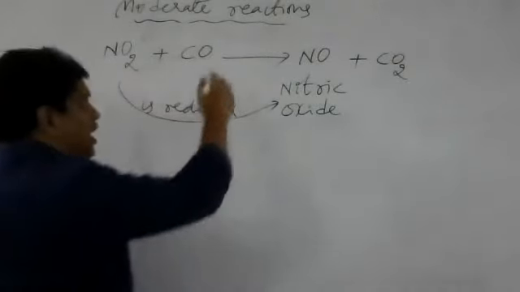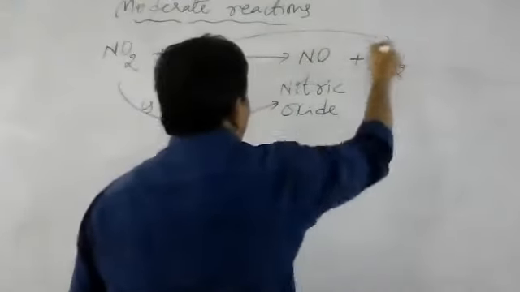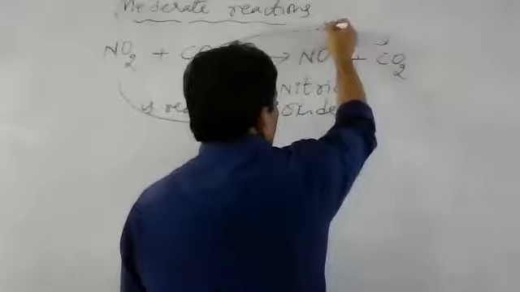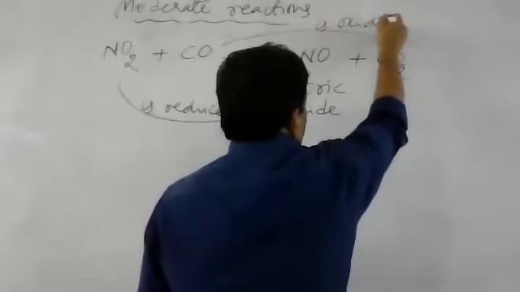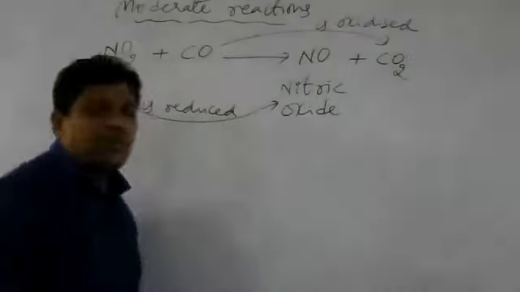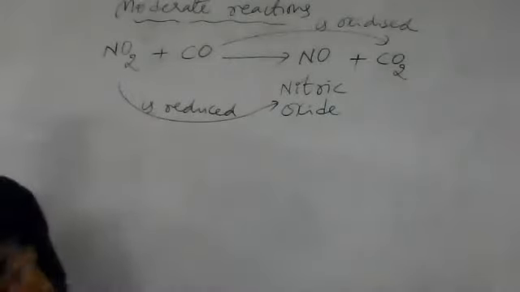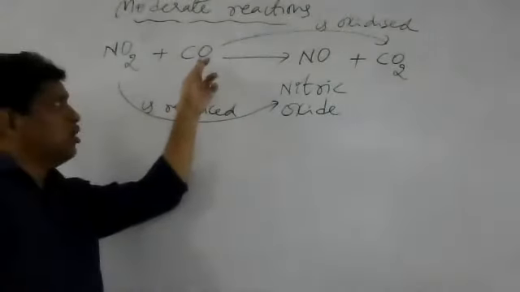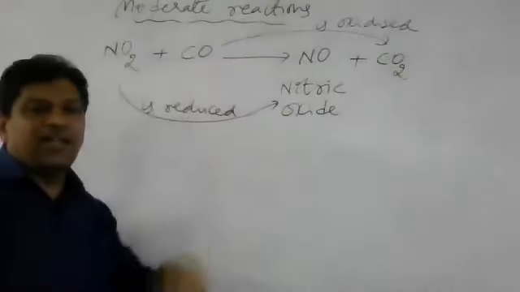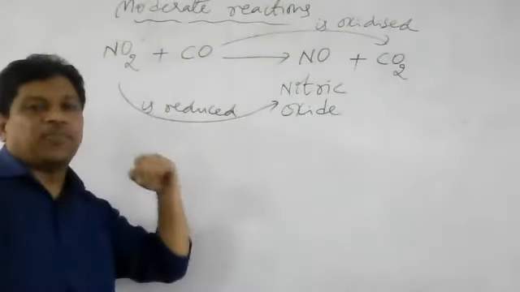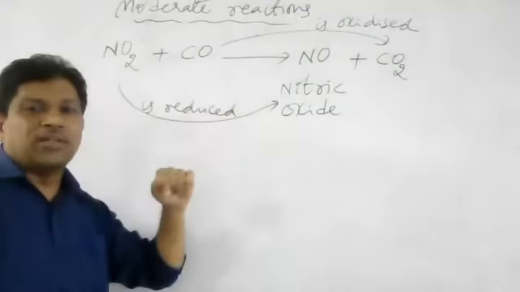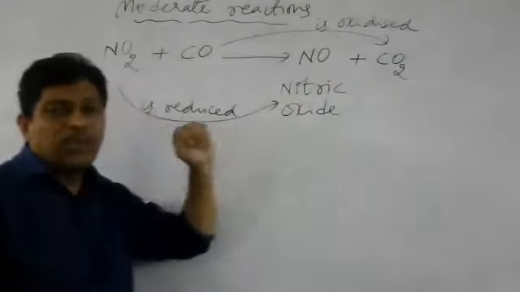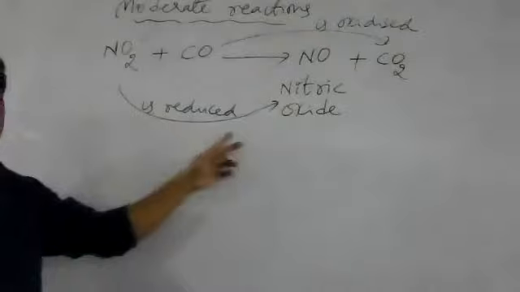Now what happened to CO, carbon monoxide? It is oxidized to CO2. That means, to this carbon monoxide, oxygen is added. Addition of oxygen is called oxidation. So CO is oxidized to CO2, and NO2 is reduced to NO.